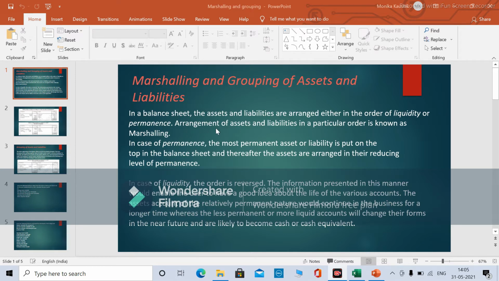In the liquidity form, we arrange the assets in the most liquid asset first and then the less liquid asset, and the order is reducing on the basis of liquidity. However, in the permanence nature, we arrange the assets most permanent nature first and then reducing. Okay, so the less liquid asset would come on the top. Now let's see the format.